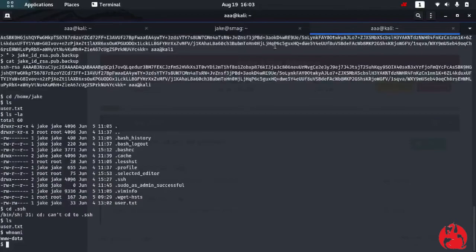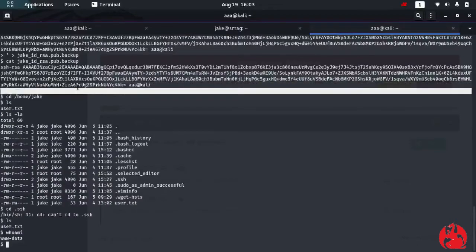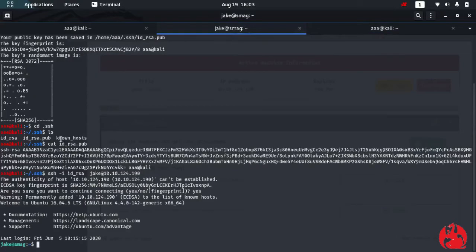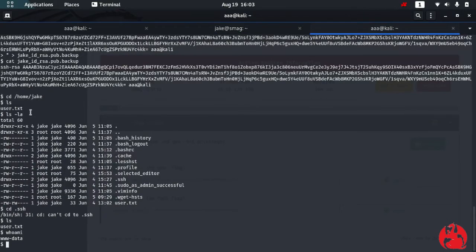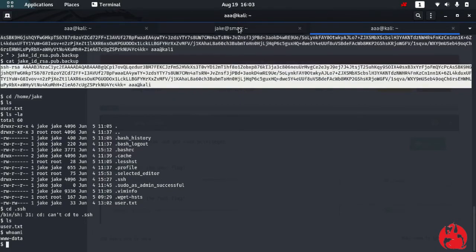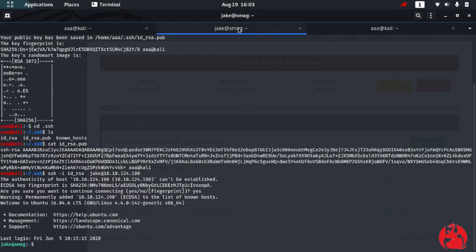So the only one with the private key, this is my private key, can actually connect over here. Firstly I needed the id_rsa of Jake, which I don't have. So what I did, I changed the public key only, so that now this public key is a pair for my private key.